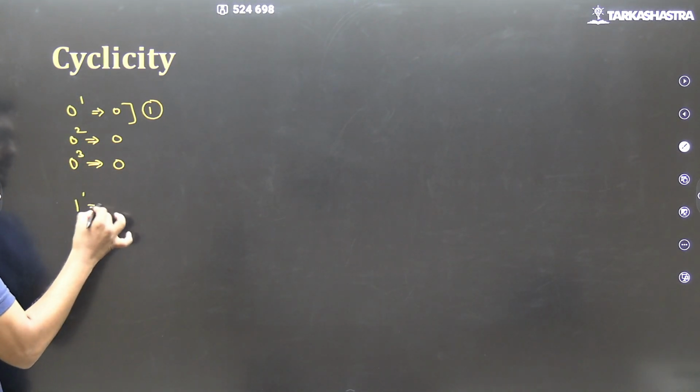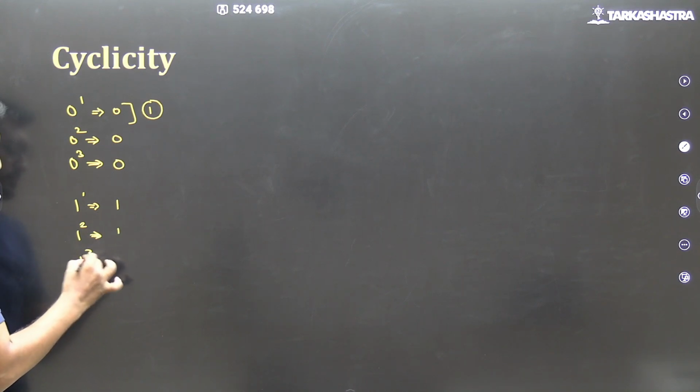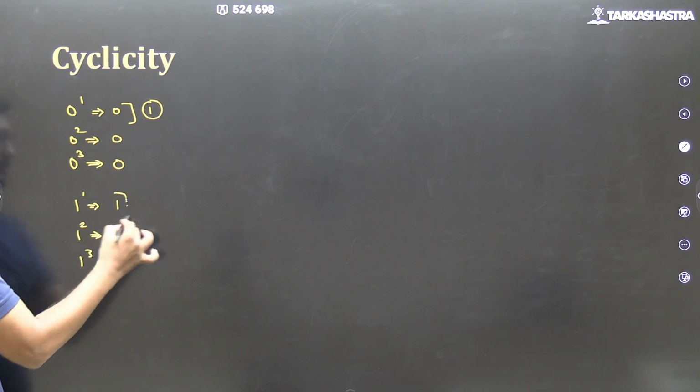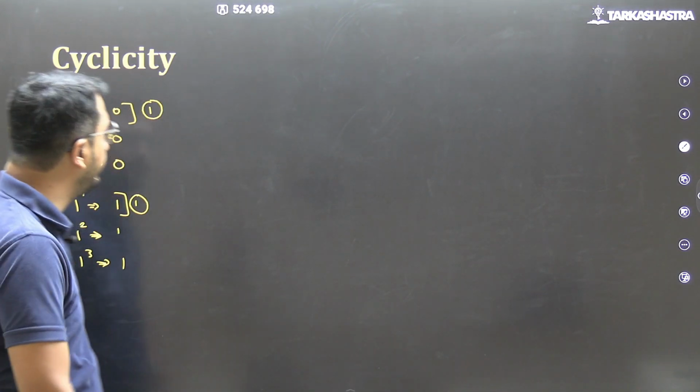Okay, 1 raised to 1, last digit 1. 1 raised to 2, last digit 1. 1 raised to 3, last digit 1. So cyclicity here is also 1. Every time the last digit is going to be 1.